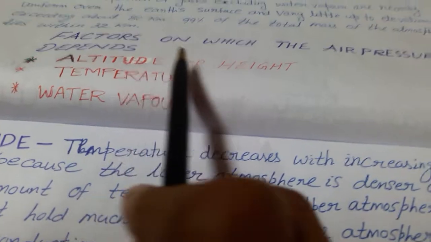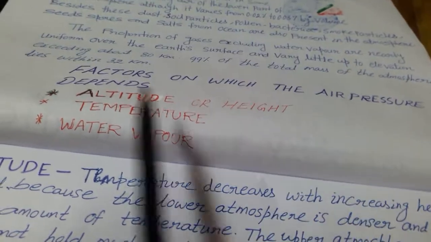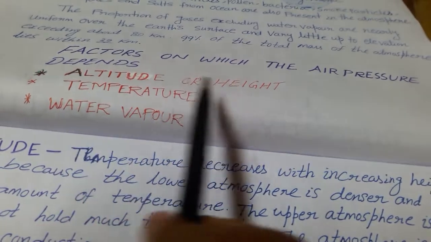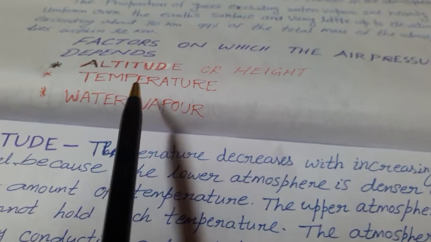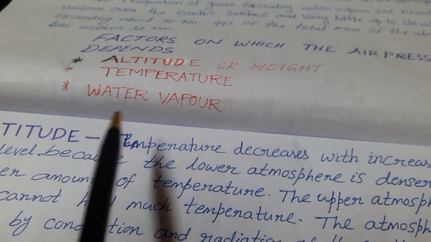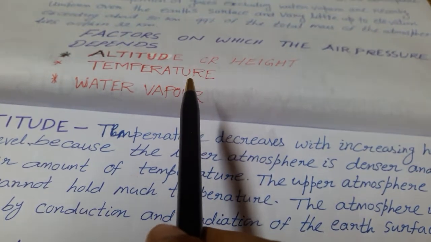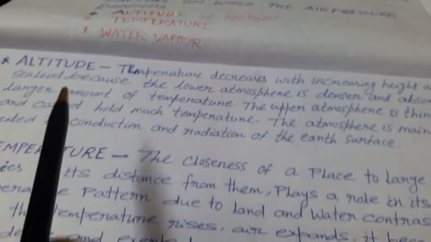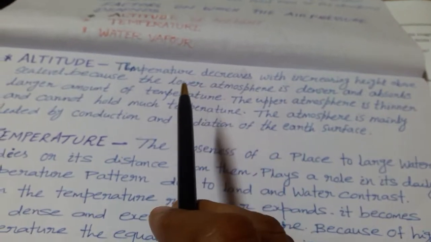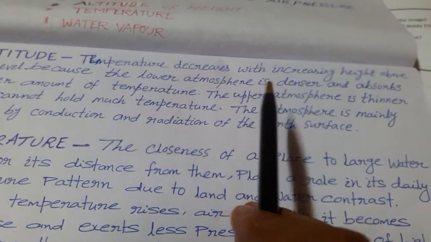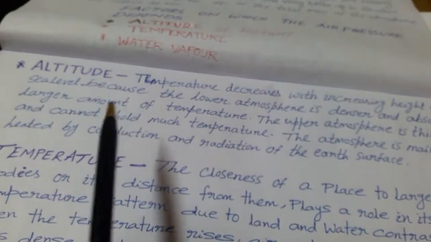Now discuss factors on which the air pressure depends. Altitude or height, first factor. Second one, temperature. Third one, water vapor. Now we'll discuss each factor individually. The first one, altitude. Temperature decreases with increased height above the sea level.